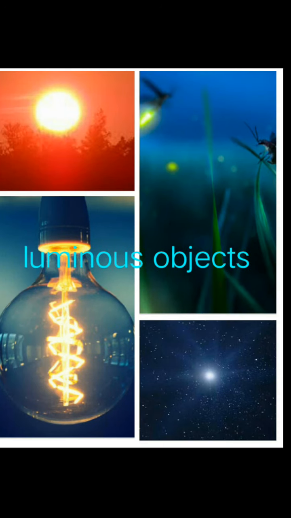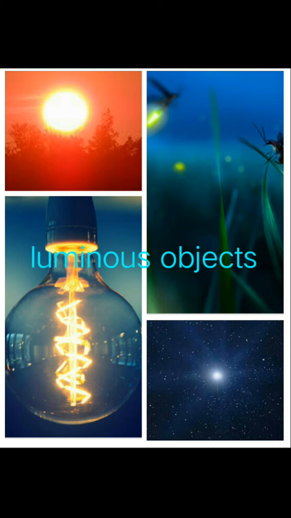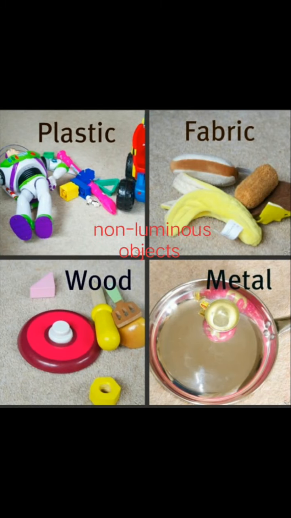What are luminous objects? Objects which have their own light are called luminous objects. Example: sun, light bulb, fireflies or stars. What are non-luminous objects? Objects which do not have their own light are called non-luminous objects. Example: plastic, fabric, wood, or metal.